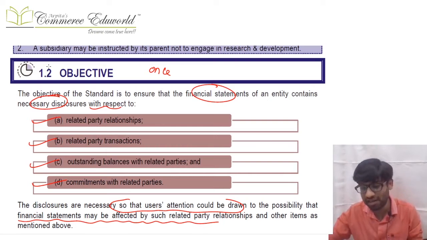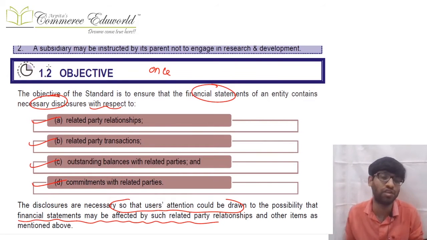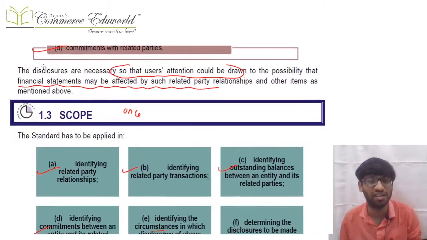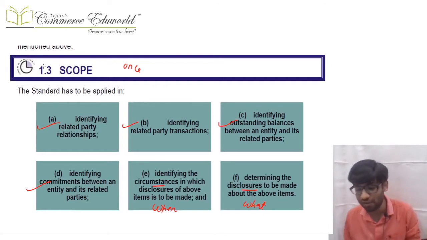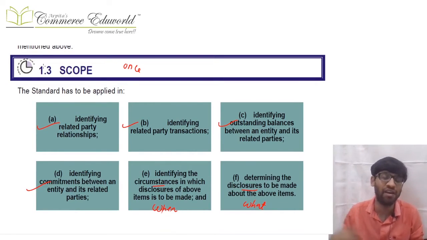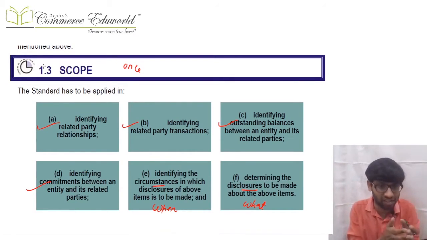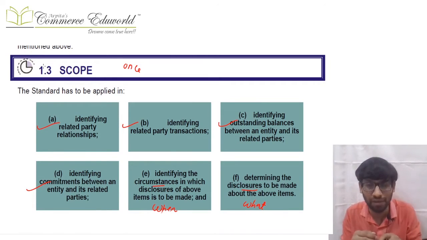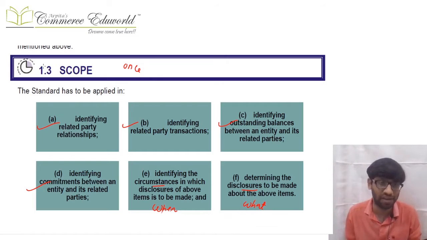We can give the disclosure over there. We can bring the attention of the users over there and they can understand the same. Scope of the standard, what we will be doing in this standard: we will be identifying the related party relationships, then we'll be identifying the related party transactions, then we'll be identifying the outstanding balances between that entity and the related party. We'll identify the commitment between the entity and the related party. We will identify the circumstances in which disclosures regarding the same will be required, when we should disclose basically.